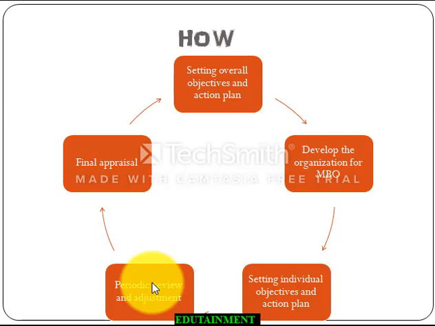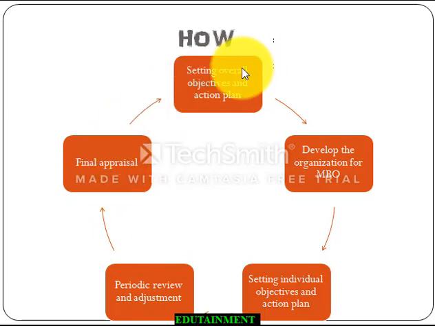Let's move to how to do this amazing thing. You have learned why it is important and what it is. Let's see how to do this. This is very simple. You sit together, you set the overall objective and the action plan. Then you prepare your organization for MBO, for the focus-oriented implementation of their work, for an objective working style. You set individual objectives and the action plans. You sit together and plan together to set the individual objectives, specify what each person has to do. There is periodic review and adjustment, and the final appraisal where they sit together.